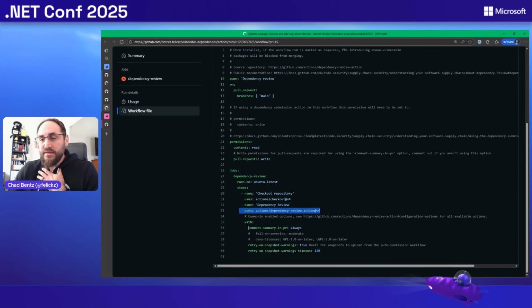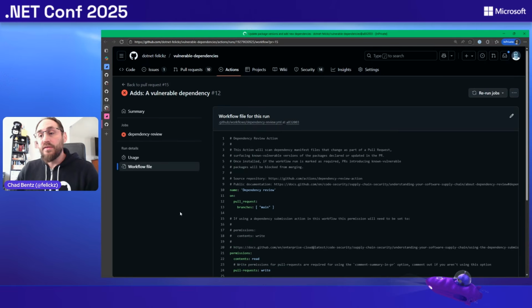And then you can set a policy: in this case, put the comment on the pull request, what severities you want to fail on, what license types you want to allow or deny. And remember, we were doing that automatic submission of the transitive dependencies through what we call a snapshot, a point-in-time snapshot of the build. This basically says, hey, wait for that, because that takes a few seconds to run and do the NuGet restore and publish it up to the graph. This will spin wait for as many seconds as you describe here for that snapshot to come in, and then use that in the diff. So that's a really awesome way that you can set this up.